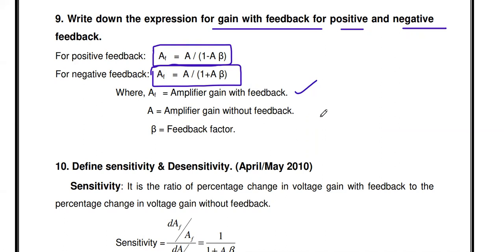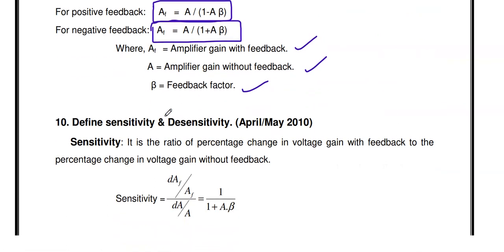A is the open loop gain, that is, the amplifier gain without feedback. Beta is the feedback ratio or feedback factor. For positive feedback, A by 1 minus A beta. For negative feedback, A by 1 plus A beta. If you are introducing negative feedback, the gain decreases. If you are introducing positive feedback, the gain increases. Okay, that is the concept.